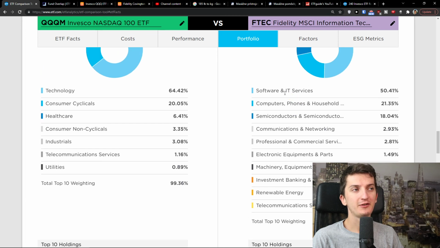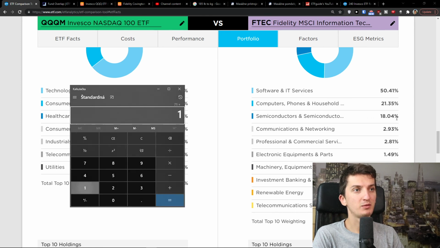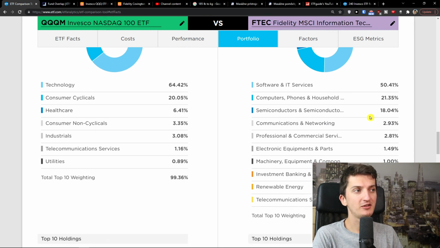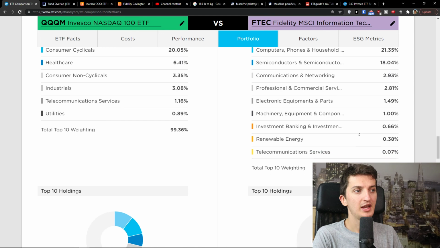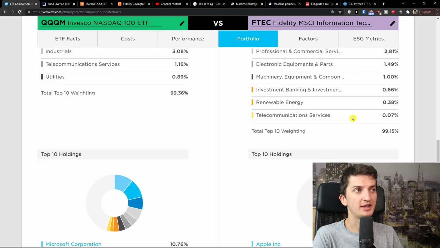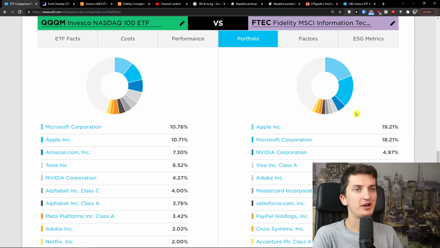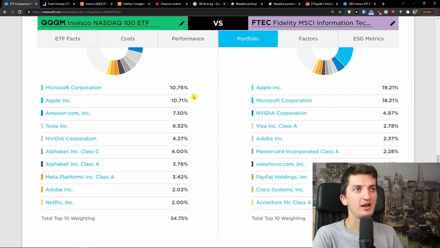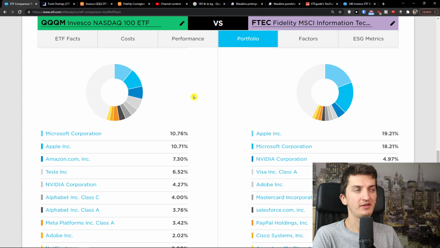But look at this, software and IT services for FTEC, 50%, computers, phones, household, 21%, semiconductors, 18%. So 50 plus 21 plus 18 is 89%. That's pretty much it.